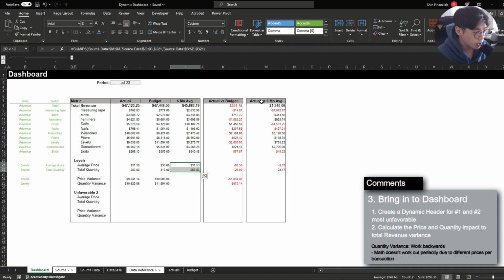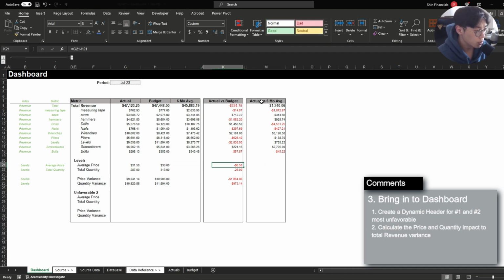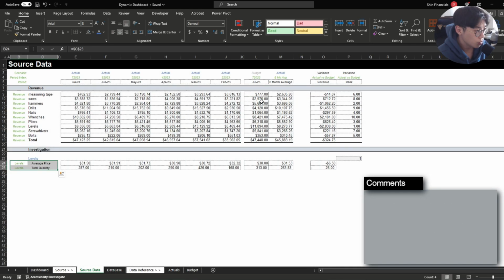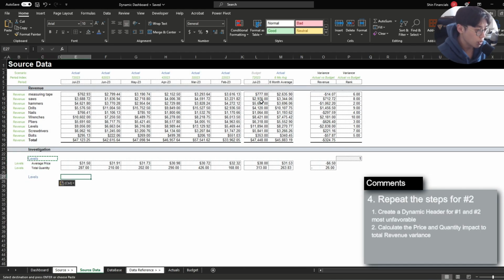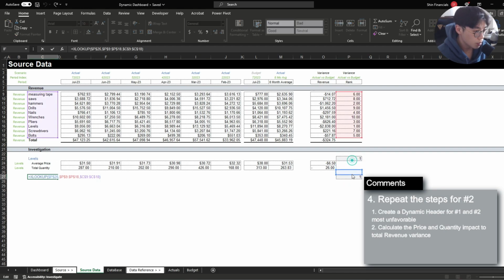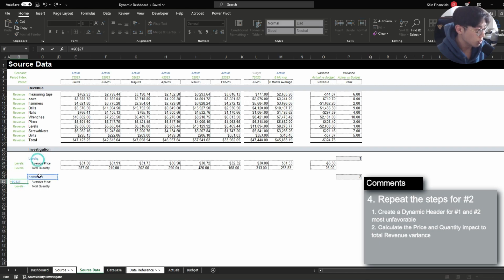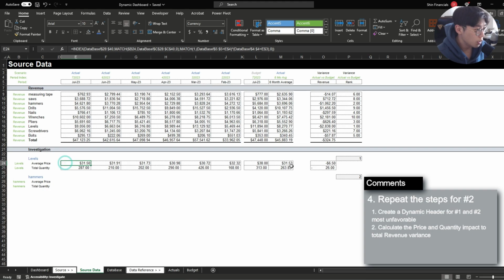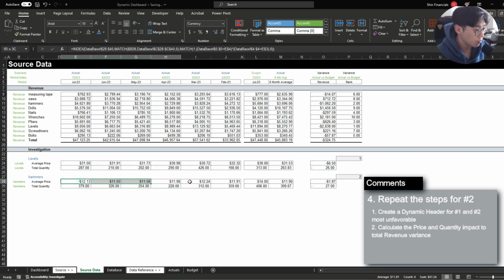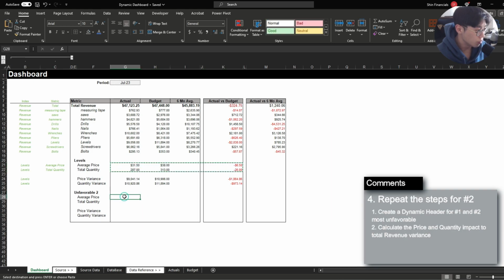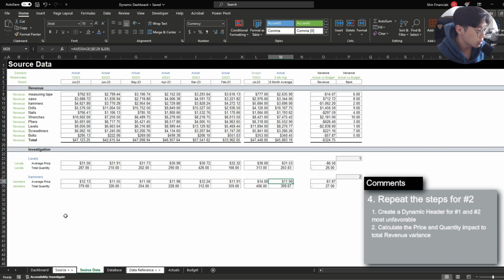We're not really interested in the 6-month average for this section, so we're just going to delete these. And then for unfavorable 2, we're going to follow the same method where we have XLOOKUP of 1, and we're going to update the ranking assessment to 2, which is going to bring in hammers. So we're going to copy this over here. Instead of levels, we want to bring in hammers. And I'm going to just copy this formula over here, which will then bring in all the relevant metrics for the hammers product.